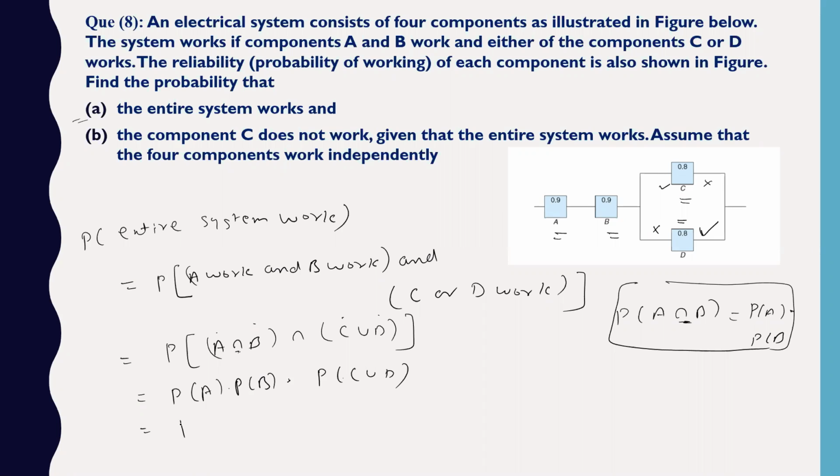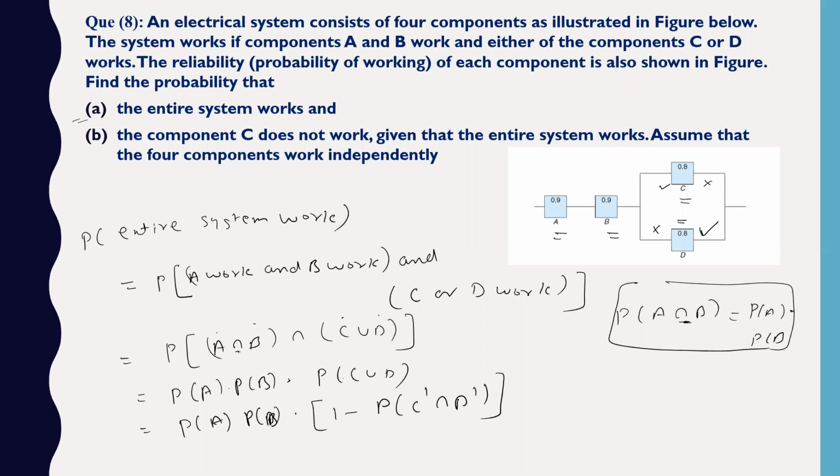So how to solve this? Probability of A, probability of B into, how to solve this part? This I will write as 1 minus probability of C complement intersection D complement, because I know the formula of independence: if I have intersection I can directly write in terms of multiplication.